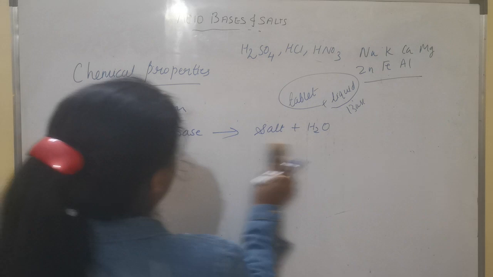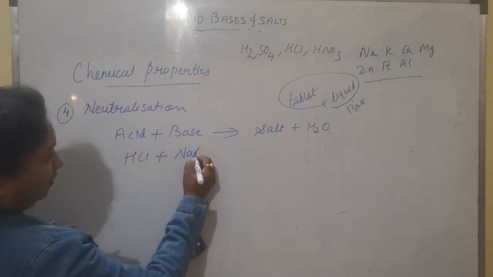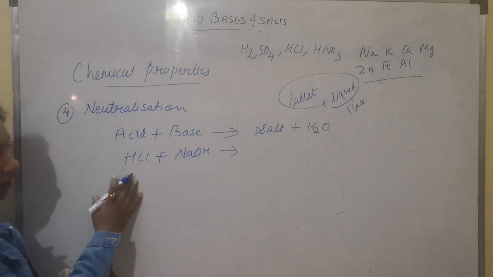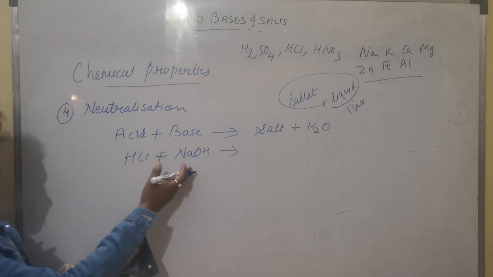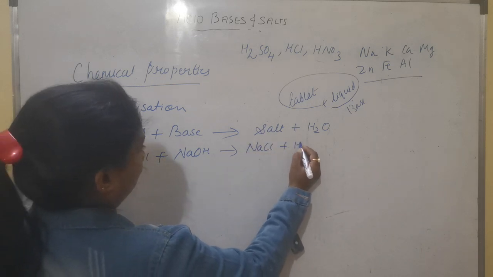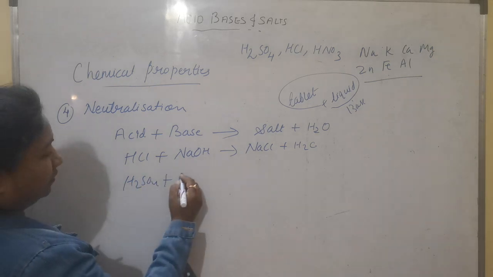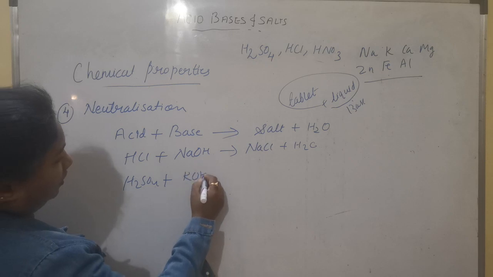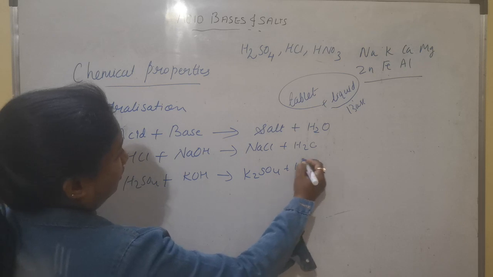Take some examples. Again, HCl. See, very common reactions. Every time we are using these examples: hydrochloric acid with caustic soda, sodium hydroxide, will give NaCl and water. You can change the acid here, change the base also. Like if you take KOH, we'll get K2SO4 and water.